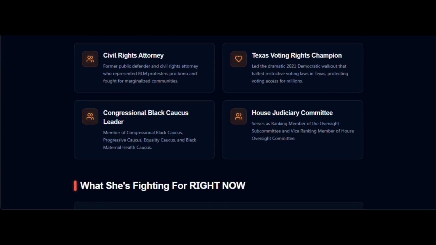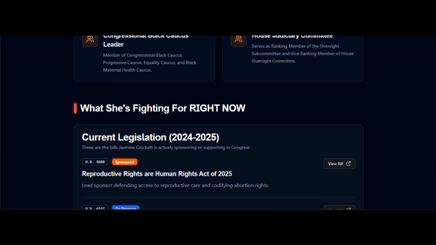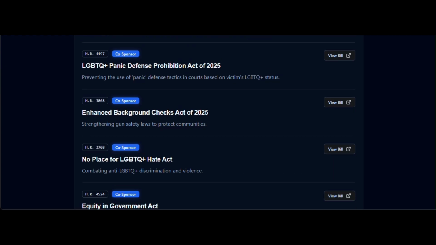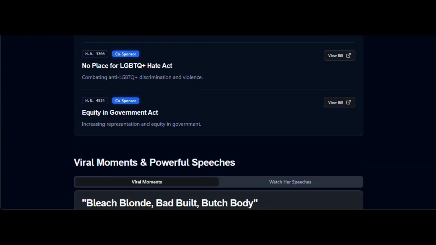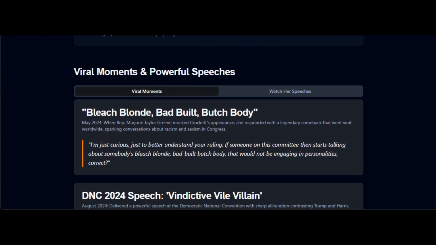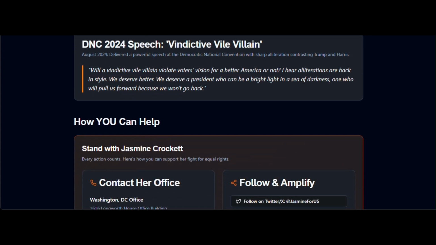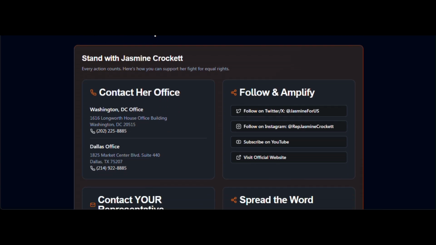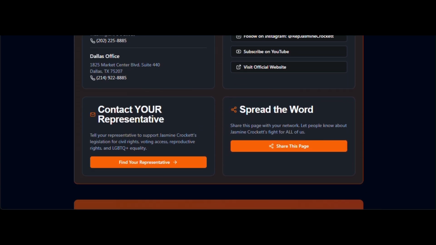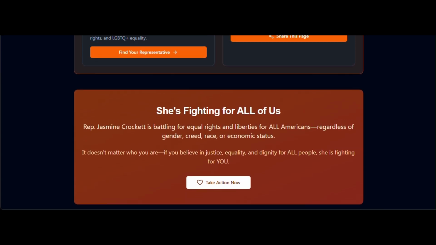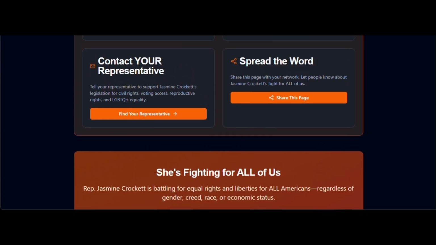Call to action sections enable users to contact her office, share her work on social media, and donate to aligned organizations. This integration of elected leadership with grassroots organizing demonstrates how Umoja Pulse bridges institutional and community power. Representative Crockett embodies the fierce advocacy our communities need, and this page amplifies her voice while inspiring users to take action. Let's proceed to the Pulse, Civil Rights News.